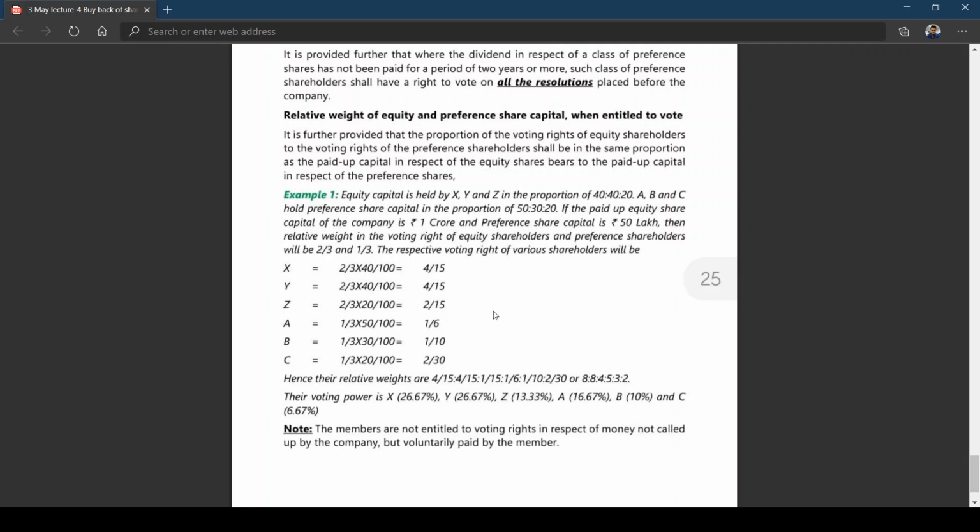I think with this we have completed buyback of shares. I hope you have understood this. In the next class we start, I think I'm planning to start bank accounts, my dear friends. The problems part we will work out because that's the main chapter. So to begin with, I started with buyback of shares. So the next session we start with the problems part of bank accounts.